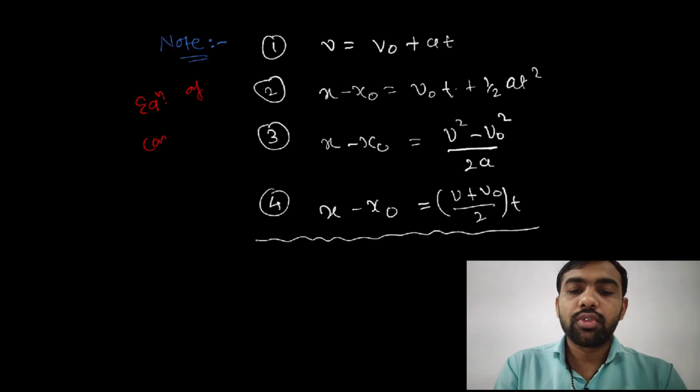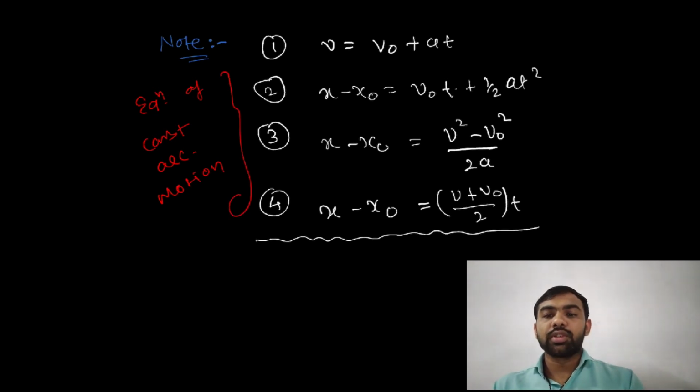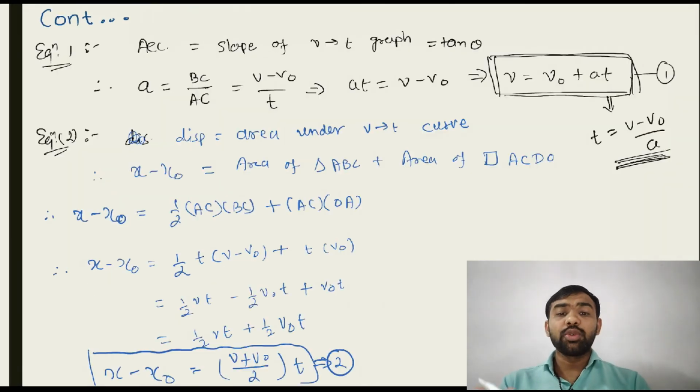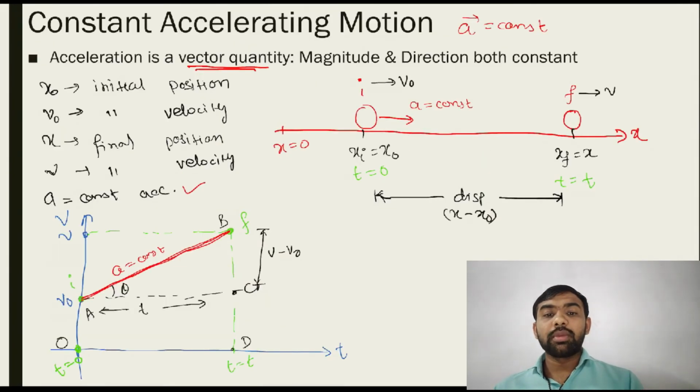Remember all 4 equations: v is equal to v0 plus at; x minus x0 is equal to v0t plus 1/2 at square; x minus x0 is equal to v square minus v0 square upon 2a; x minus x0 is equal to (v plus v0) upon 2, into t. That is quite helpful for us. Note this, and remember the derivation also.